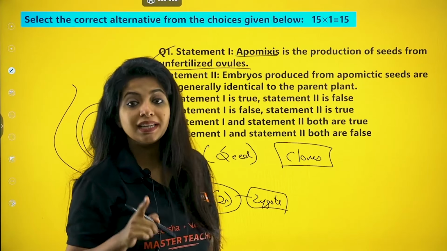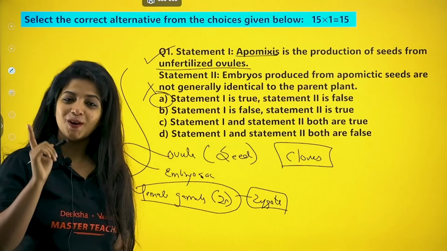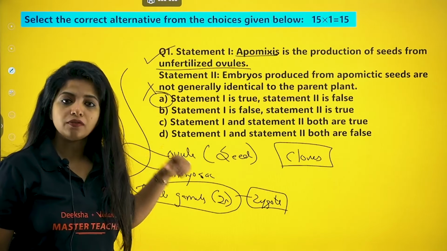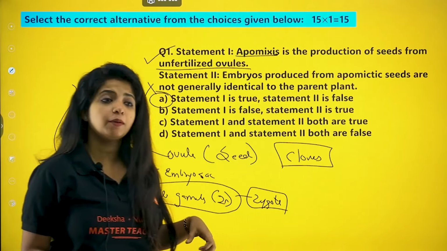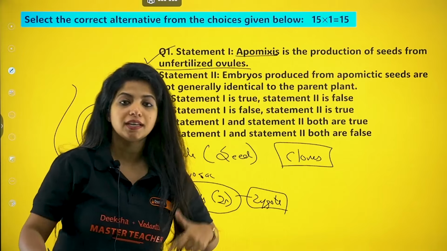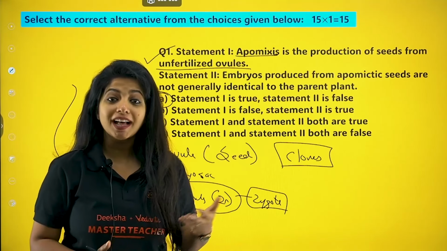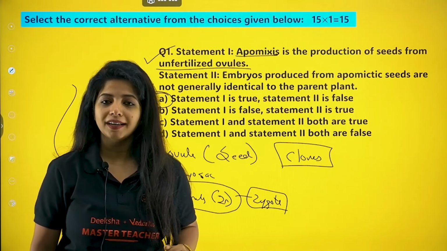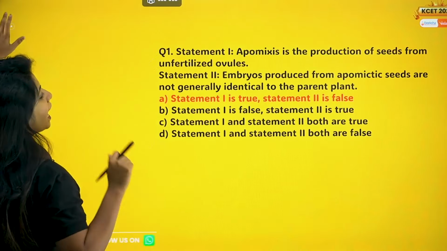Apomixis is usually seen in Asteraceae as well as grasses. Asteraceae and grasses, always remember. Why is it useful for the farmers out there? Because, my dear children, suppose this plant which produces the female gamete has a good amount of features, is pest resistant, is drought resistant, this and that. So whatever features are there can be transferred to the zygote, and the zygote would be exactly like the parent plant. So it can survive better. Okay, so your answer for this question is A. I hope you got it.